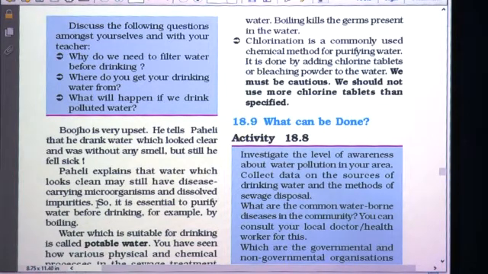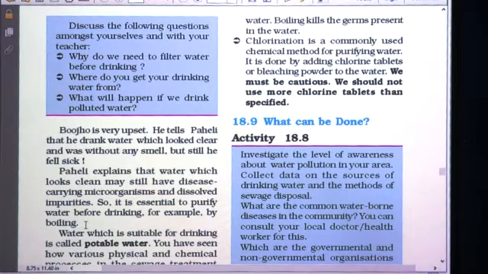So students, clean looking water doesn't mean that it is fit for consumption. It may have some dissolved impurities, it may have some microorganisms which carry different types of diseases. So it is essential to purify water before drinking. For example, boiling. The best and simplest method of purification of water at home is just boiling the water.